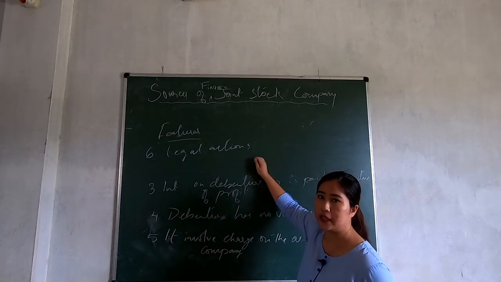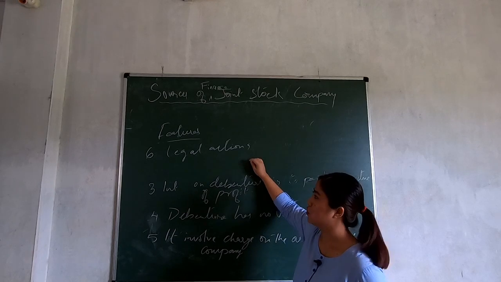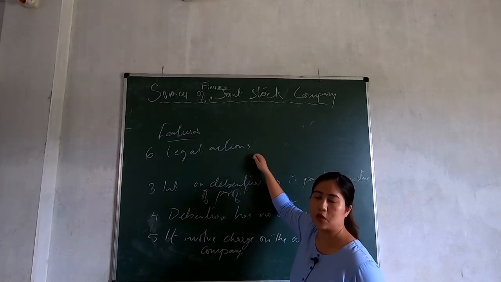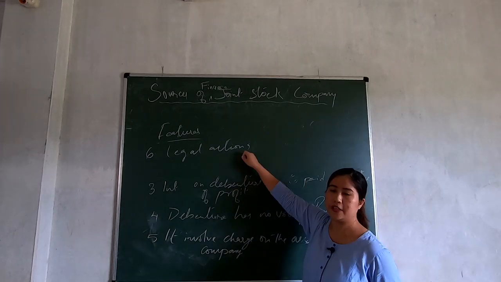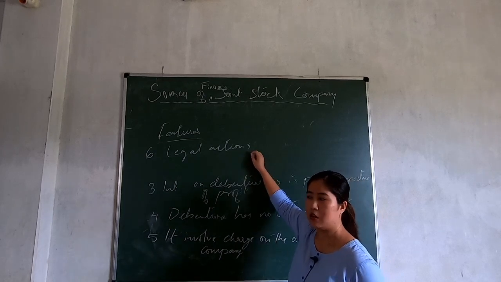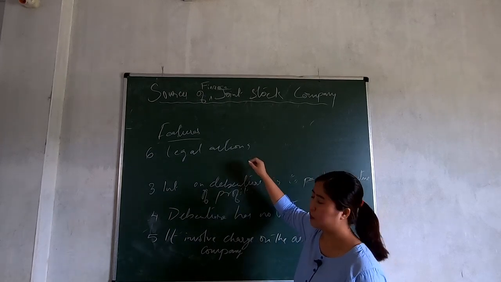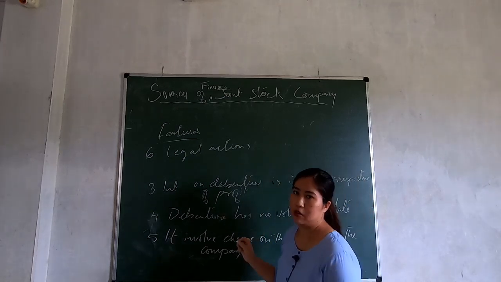They can take legal action against the company, which may also lead to the winding up of the company. So they can sue the company in case of default. If the company failed to pay them their interest on debenture or the sum, the debenture holder can take legal action against the company, all right?